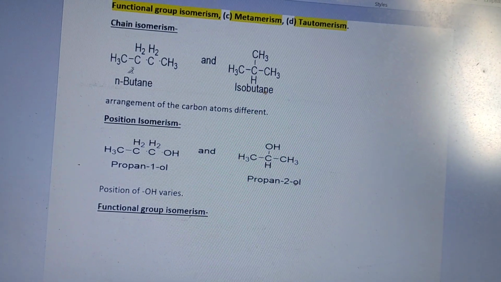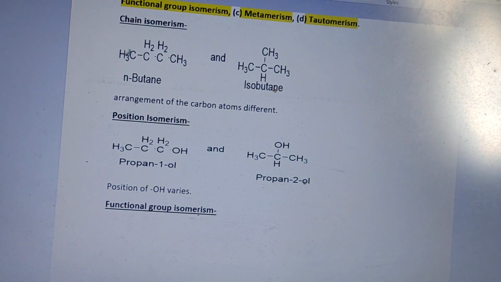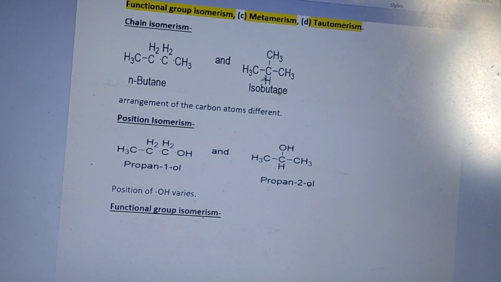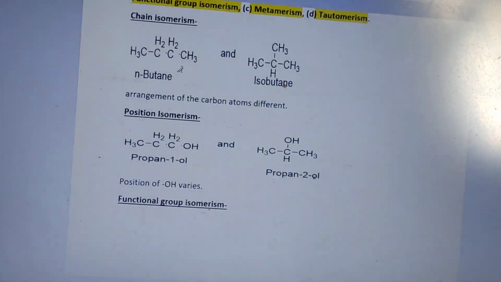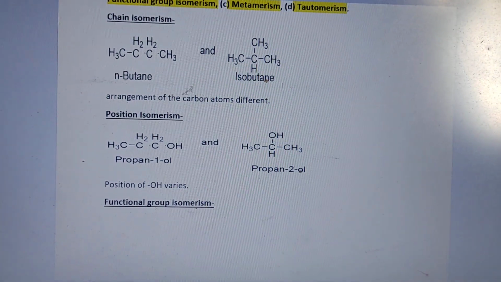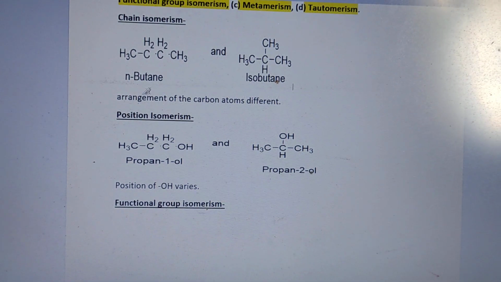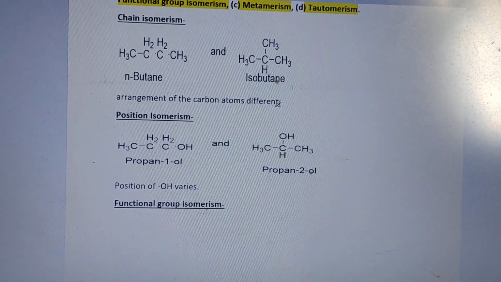There is no CH in n-butane, but here 1 CH is present. Here no CH2 group is present, but in n-butane 2 CH2 groups are present. So the arrangement of the carbon atoms is defined.